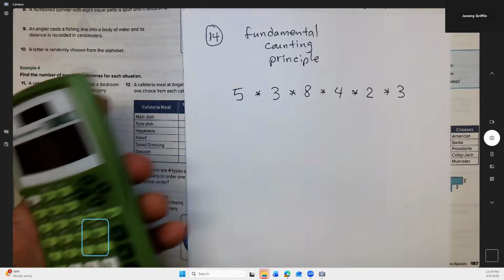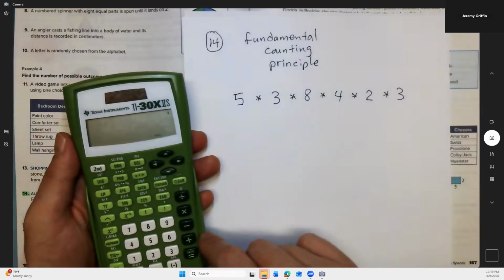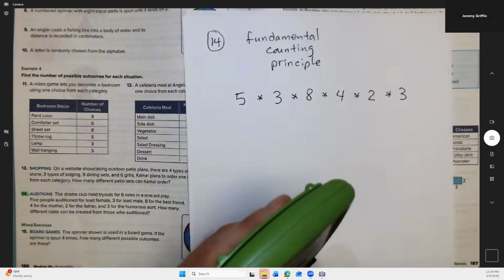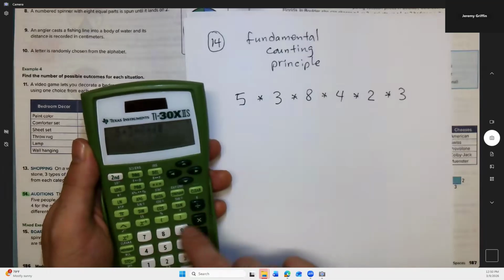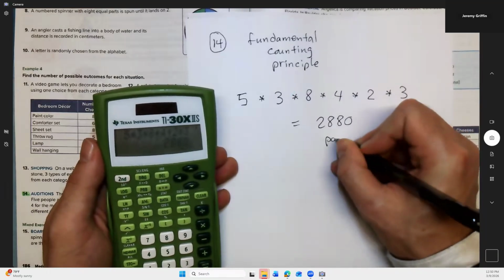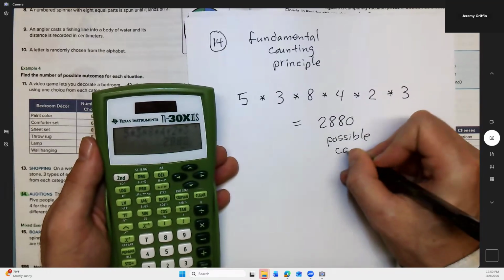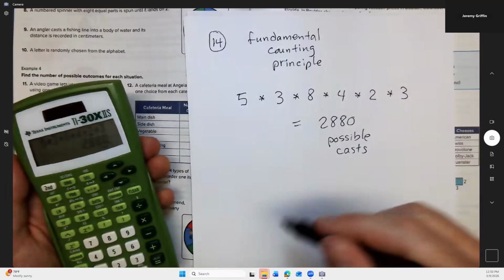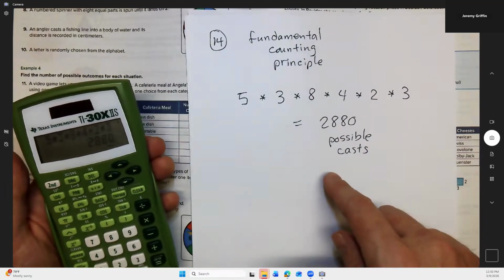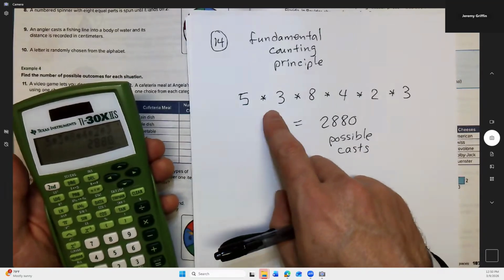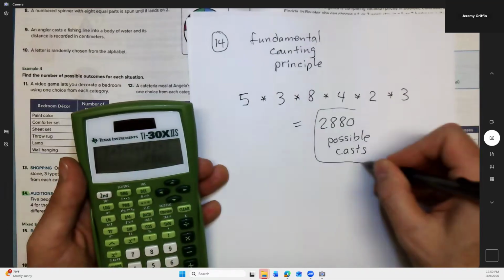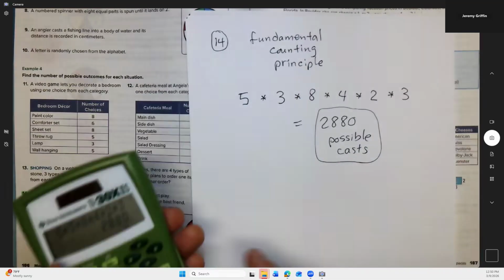So if we just simply multiply this out, that will tell us how many possible ways it is to cast. Okay, so 5, 3, 8, 4, 2, 3. So I'm looking at 2,880 possible casts. Now, if you wanted to write out the full sample space, that would take all day because you'd have to write 2,880 possibilities, like Tim gets this role, and Susie gets this role, and John gets this role, and so on all the way down. Could be one possibility, and there would be 2,880 possibilities.